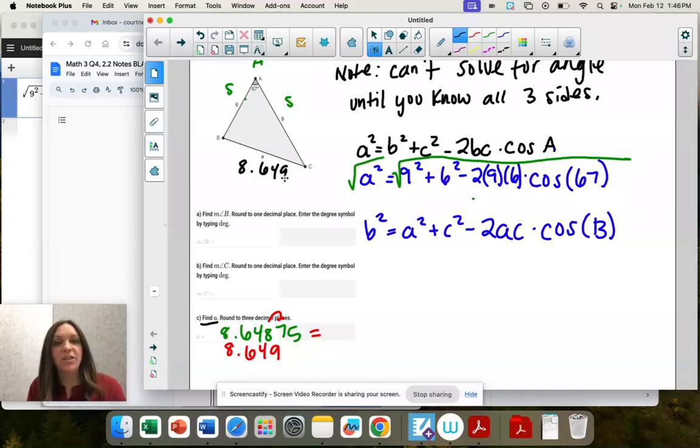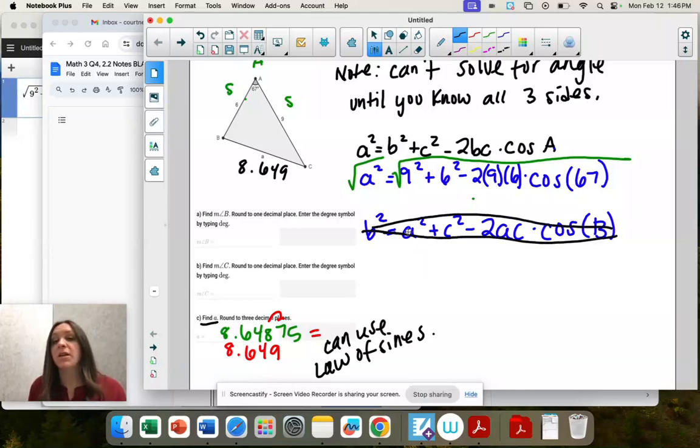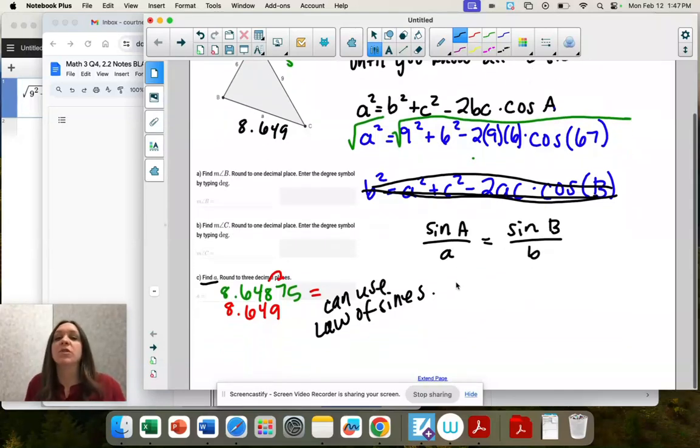We can actually use law of cosines, or law of sines now. So we can use law of sines because we have those opposite ones. So actually, law of sines is way easier than law of cosines. So I'm going to scratch that, and we're going to use law of sines because we know sine of A and side A. And we want to solve for angle B, and we know side B. So I'm switching gears. We're using law of sines.